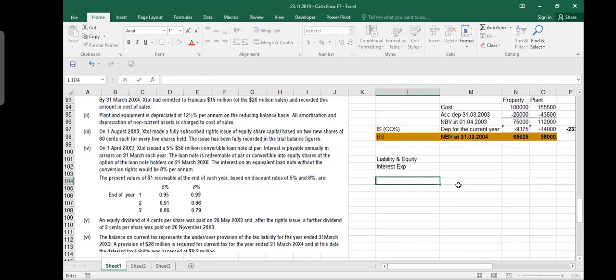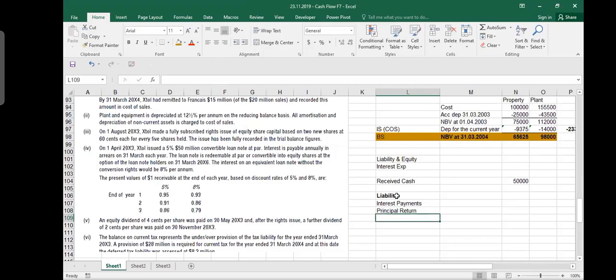What happens is that you received cash of 50 million. But your liability consists of two things: interest payments, which you will pay for the next years, and the principal return. You have to return back the principal. And how many interest payments do you have to make? 3, because it says 1st April 2003 and redeemable on 31st March 2006. So 2004, 2005, and 2006, about 3 years. So how much are you going to give? 50 million multiplied by 5%. I'm just always taking 3 zeros off the top, so 50 million I would write down like this. 50 million into 5%, you have to pay interest. So how much does that make? 2,500. Right? 5% of 50 million.